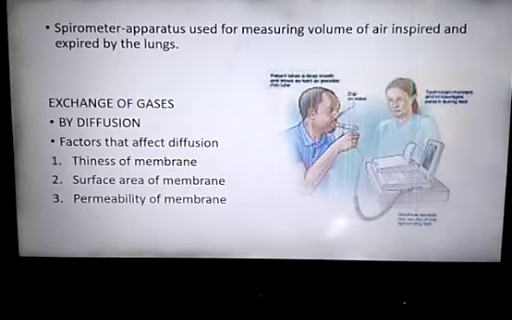Second, thinness of membrane. More thin is the membrane, then more will be the diffusion. Next, surface area of membrane. Large surface area will be responsible for more diffusion. That's why alveoli, they form a large number of sacs in the lung so that more diffusion can take place. Last is the permeability of the membrane. Membrane should be more permeable to the exchange of gases.